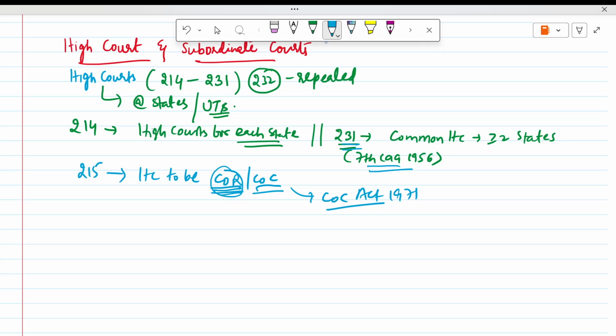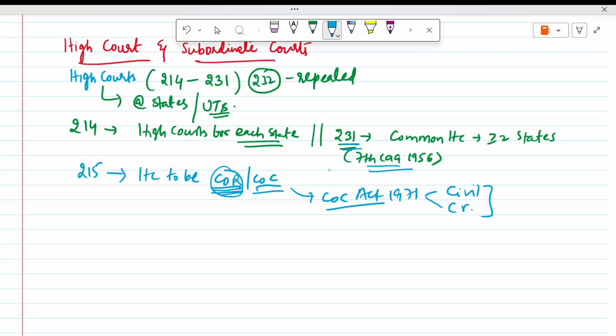There is civil contempt and criminal contempt. These were defined in the previous Supreme Court lecture, so you can watch that lecture. That is Article 215.